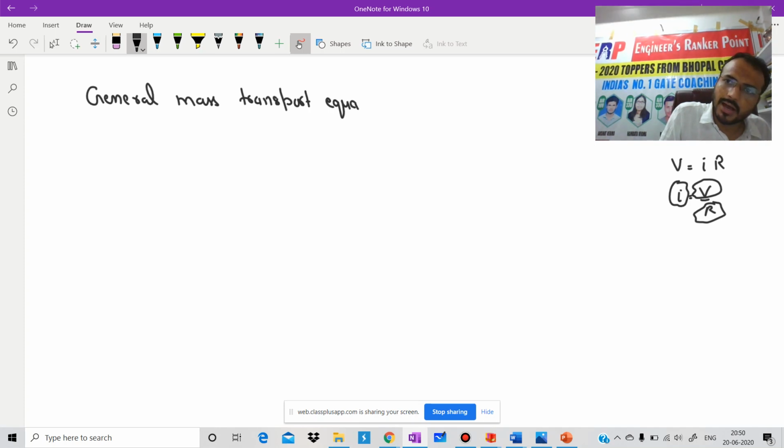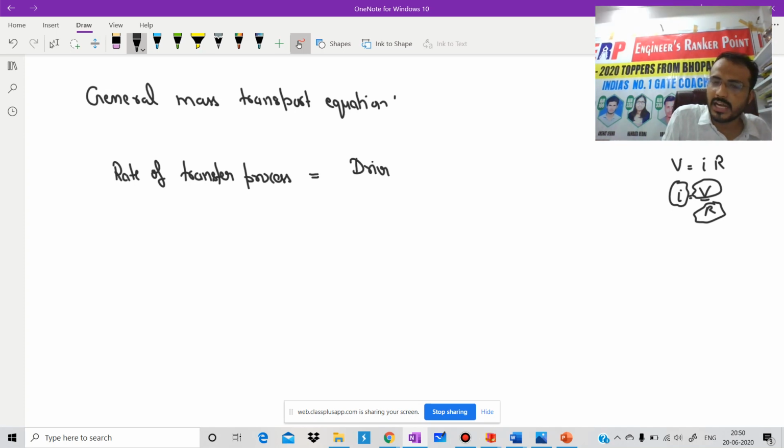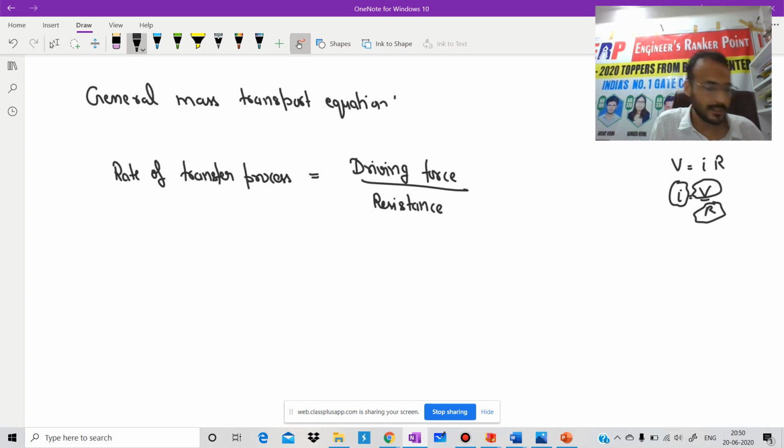We can write that the rate of transport process, or rate of transfer process, should be equal to driving force divided by resistance. At present we don't have any idea of resistance. As we proceed, we will get it. Is it clear? I hope there should be no doubt.